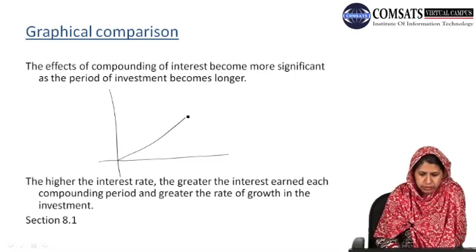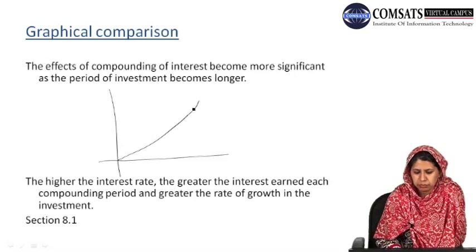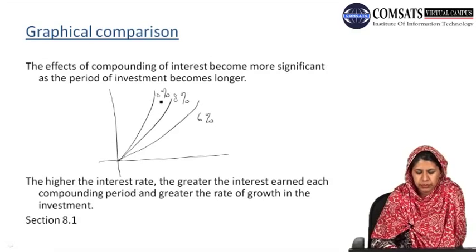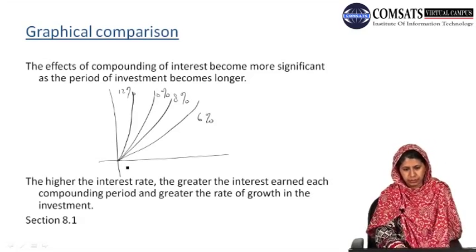by, let's say, this is a graph representing a 6% interest rate, a graph representing an 8% interest rate, a graph representing a 10% interest rate, and a graph representing a 12% interest rate.